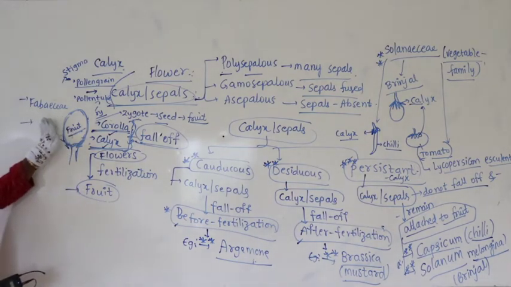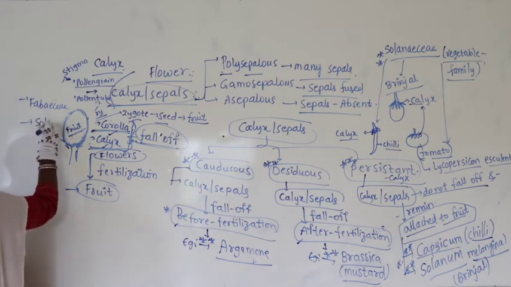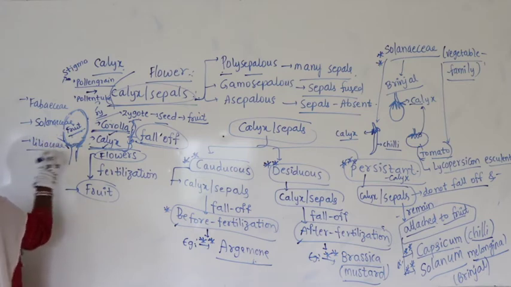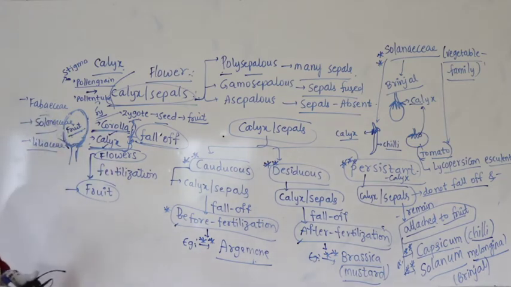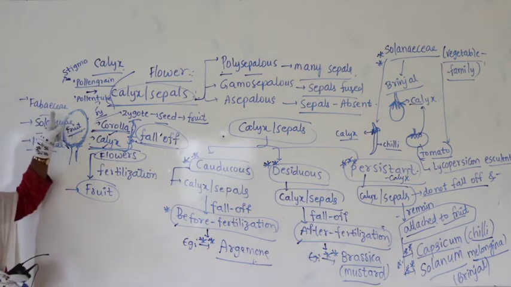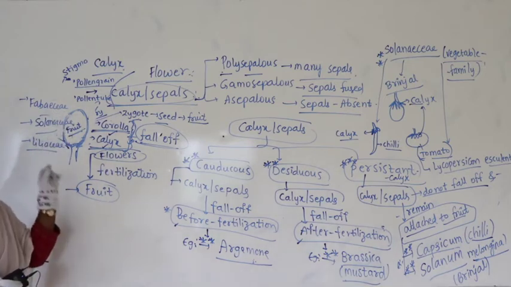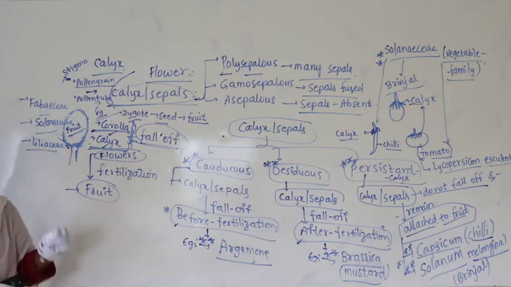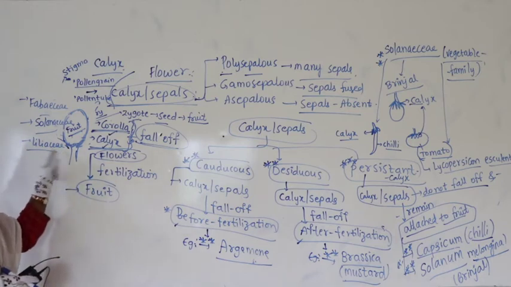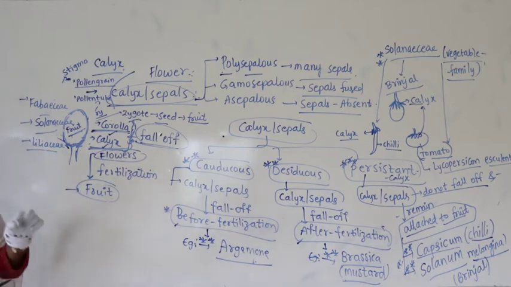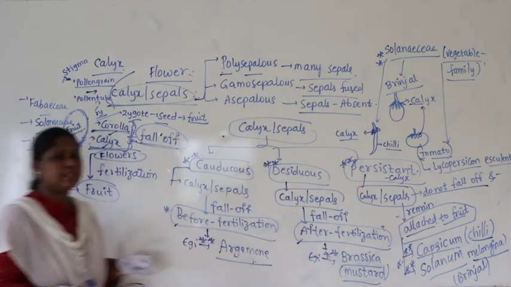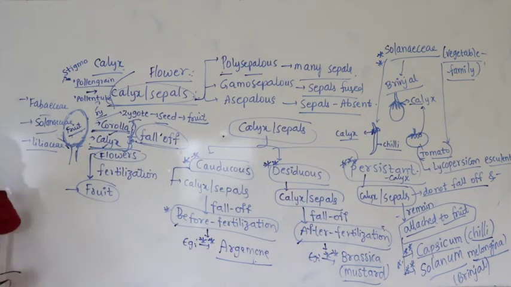Yes, it is visible. Fabaceae, and then Solanaceae, and then Liliaceae. Guys, do remember in every chapter we find examples of Fabaceae, Solanaceae and Liliaceae, and whatever example we are discussing in that chapter, you need to remember that it represents the characteristic features of the family. For example, when I take brinjal, wherever I speak Solanum melongena, that also represents the characters of the family Solanaceae.